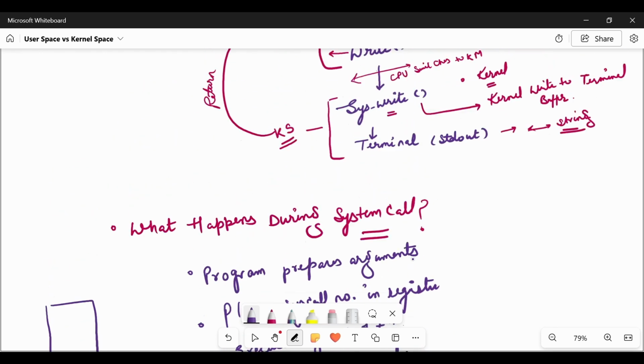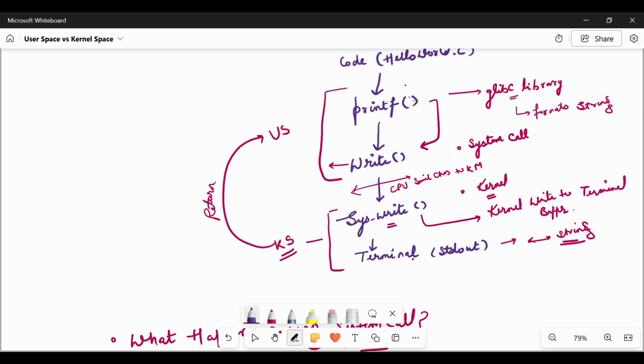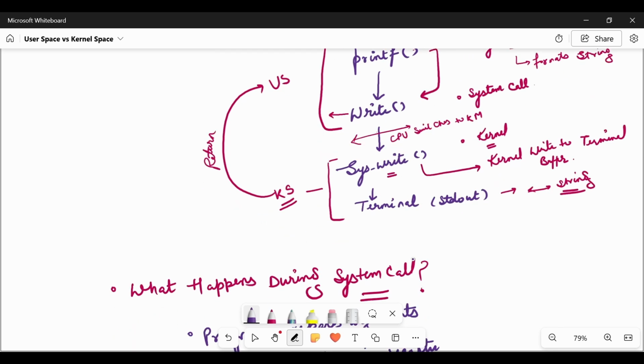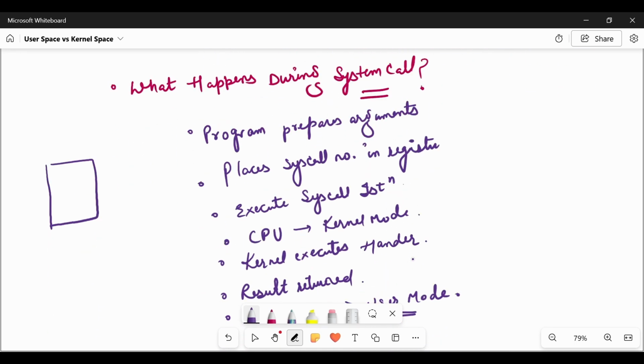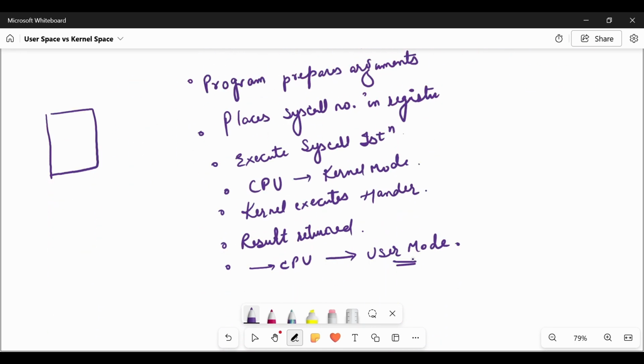As I already explained, when printf is called, the glibc library will format the string. This is like preparing the program arguments, and after that it will call the syscall instruction. After the syscall instruction executes, the CPU switches to kernel mode. The kernel handler will execute, the result will be returned, and it switches back to user mode.